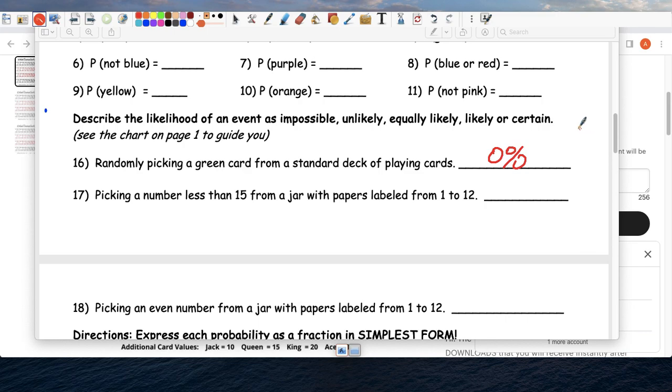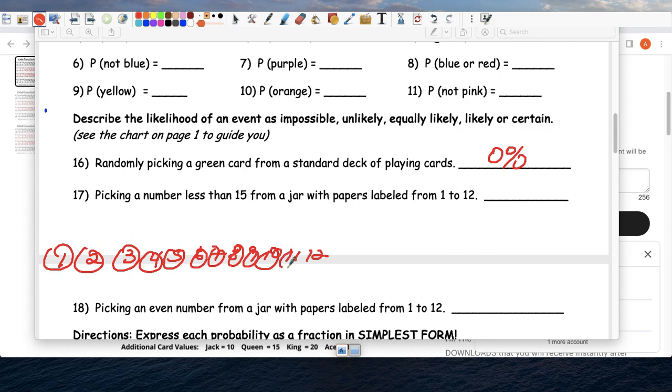Impossible. So picking a number less than 15 from a jar with papers labeled from 1 to 12. So let's say you had these numbers 1, 2, 3, 4, 5, 6, 7, 8, 9, 10, 11, 12, right? And you want to pick a number less than 15. Well, if you pick 1, is it less than 15? Yes. If you pick 12, is it less than 15? Yes. If you pick any number, are they all less than 15? Yes, it is. So, what's the probability? Well, it would be 12 out of 12, or 1, and then if you multiply that by 100, you get 100%.